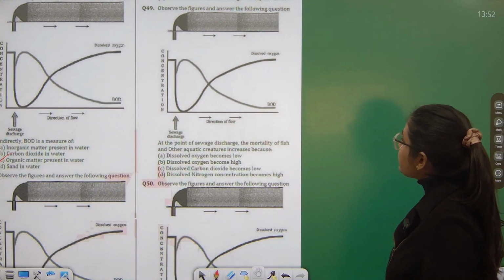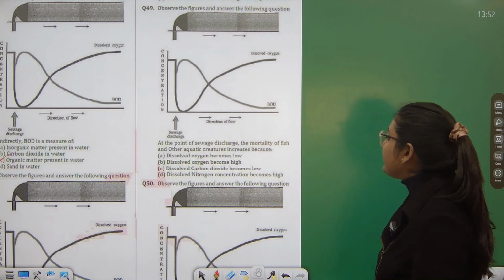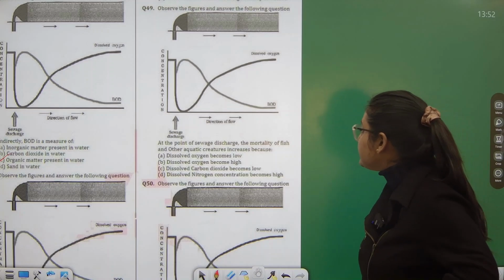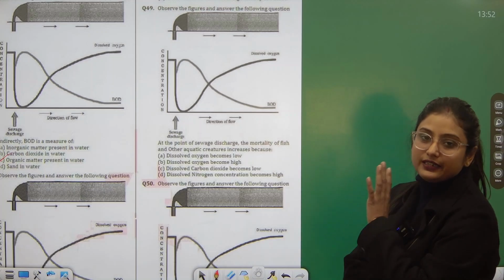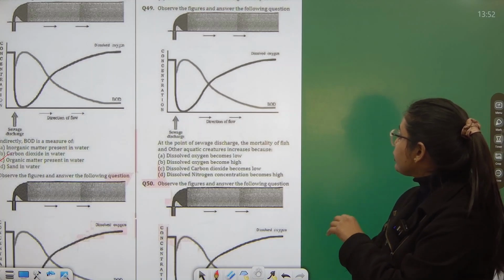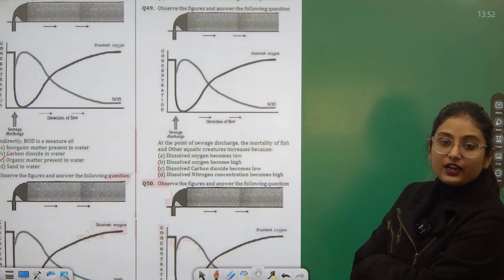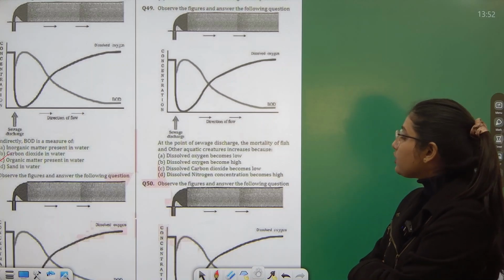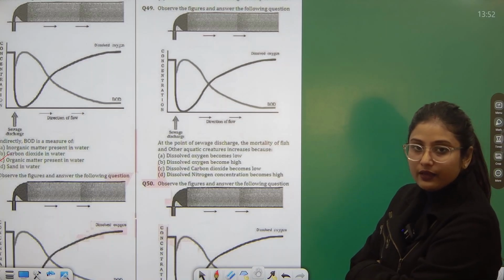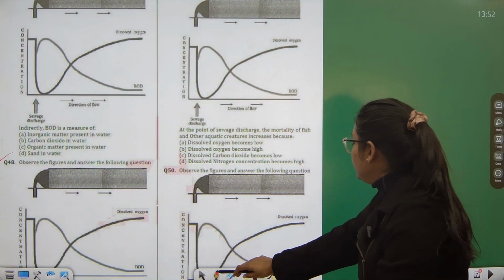The 49th question says, at the point of sewage discharge, the mortality of the fish and other aquatic creatures increases. So wherever we discharge the sewage, their mortality, meaning the death rate of fishes and other aquatic creatures, increases because obviously wherever we are discharging the waste, the oxygen is less, right? So due to less oxygen, the aquatic life can die. So that is why the dissolved oxygen becomes low.